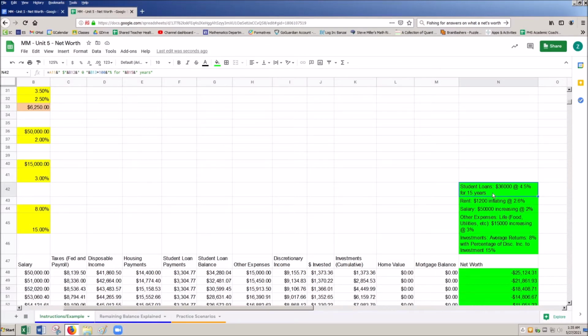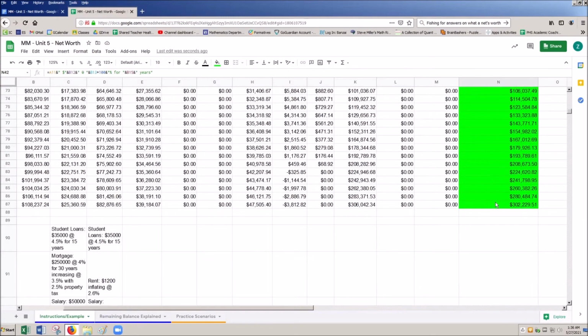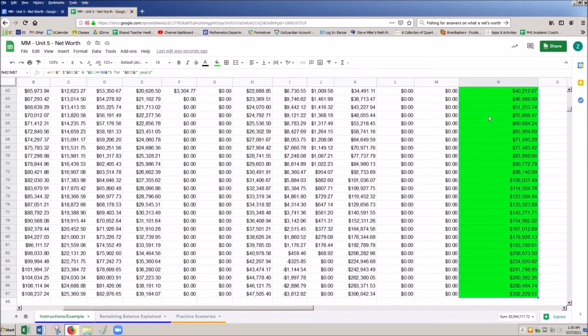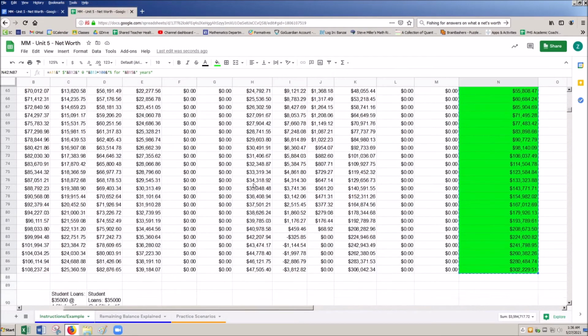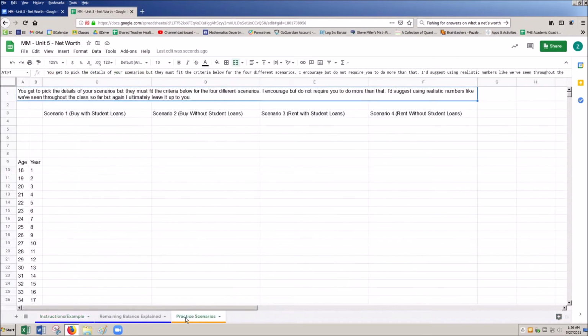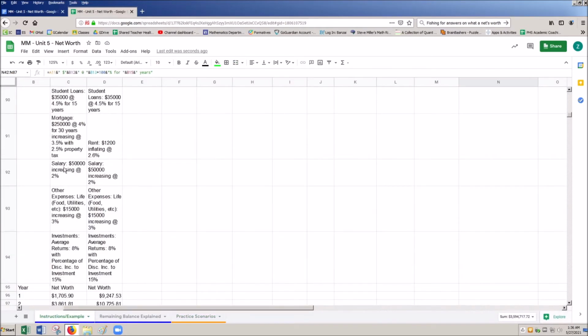So what we're actually going to do is we're going to start by clicking here, and I would scroll to the bottom. I would hold down Shift, and then I would click again. So what that does is it selects all of these cells from here down. You could also click, hold down Control and Shift, and then just hit the down arrow. So that's going to scoop me right to the end of wherever my cells end at. I'm going to hit Control C to copy this information, and then I'm going to go down here. This is just my example. Your practice scenarios are right here, but mine is right here, and I'm going to go click this top cell.